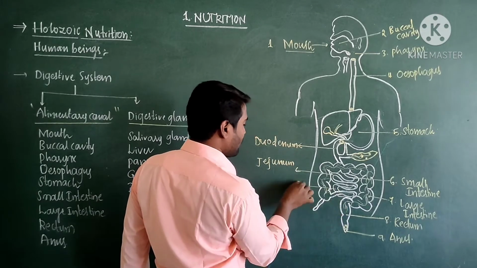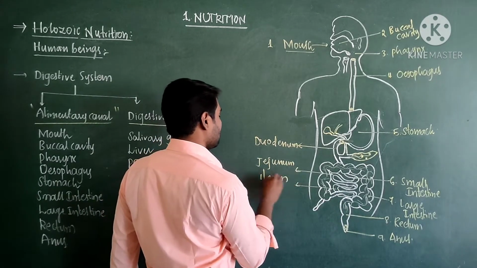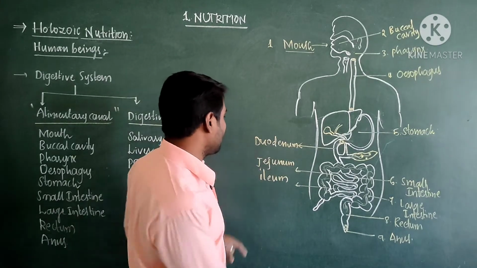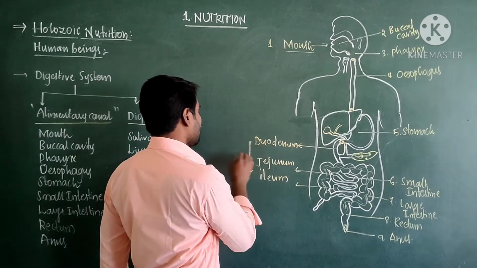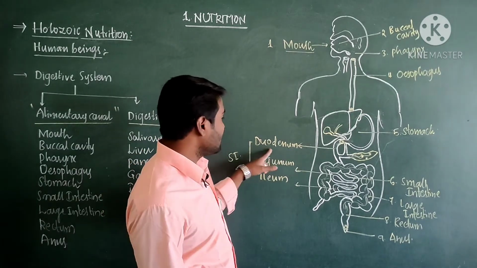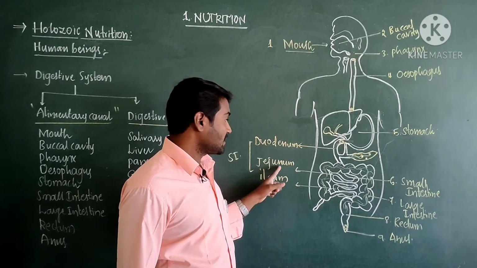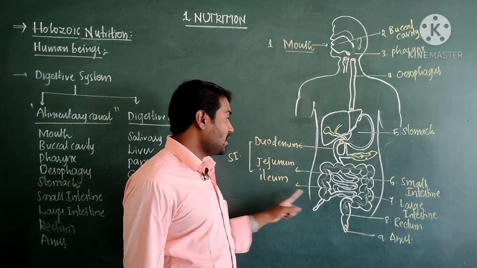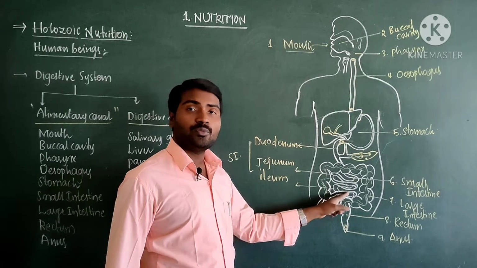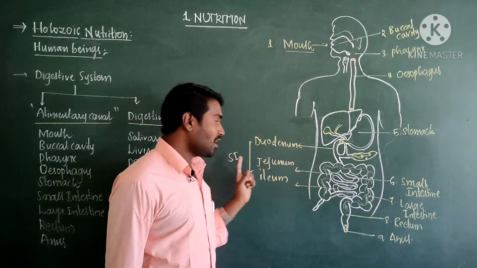The last part is the highly coiled ileum. These three parts together make the small intestine.